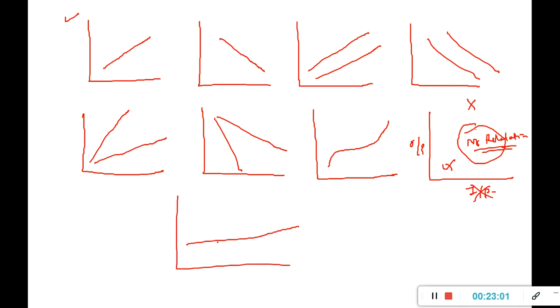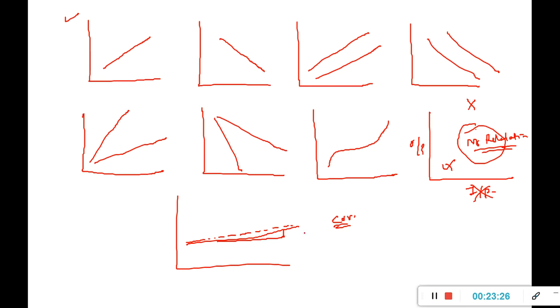There are different types of relationship you may get, something like this also, where there is very little slope. Which means yes, a positive relation is there, maybe even a strong correlation in terms of scatter, but the slope is very low.